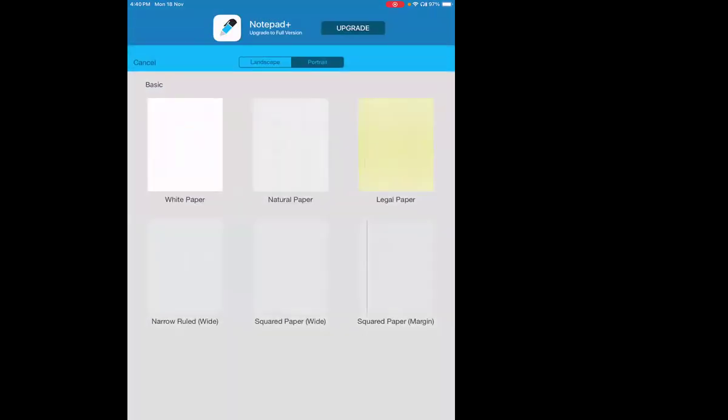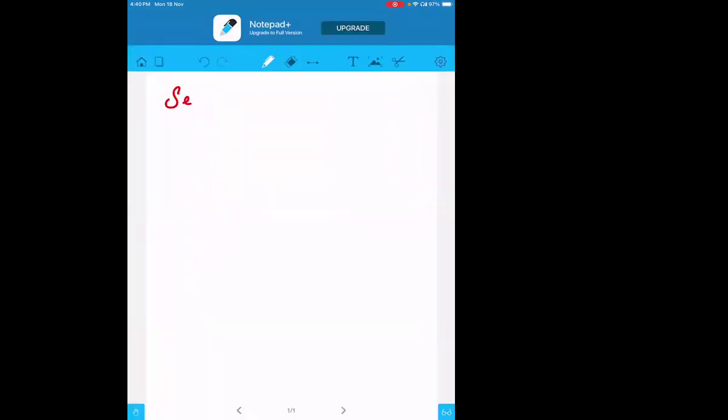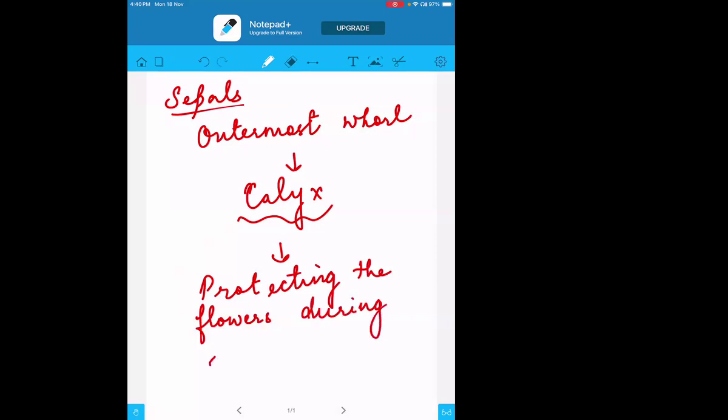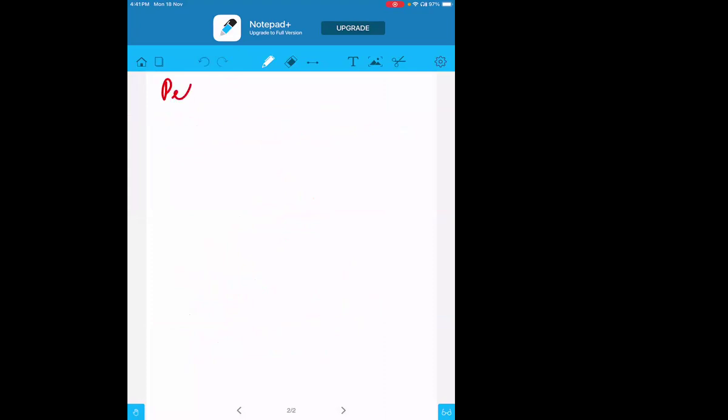We'll go to the flower now. As I told you, the sepals will be there. It is the outermost whorl, and the outermost whorls together are called the calyx. The main function they will be doing is protecting the flowers during their development.